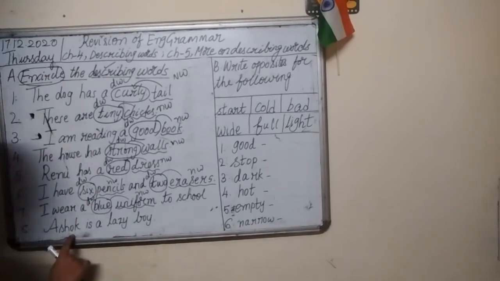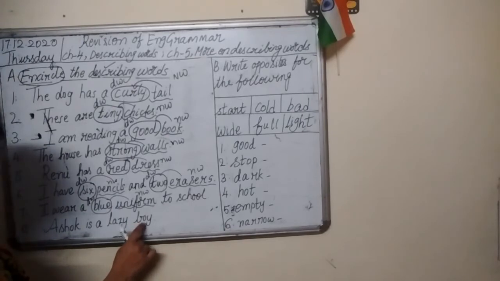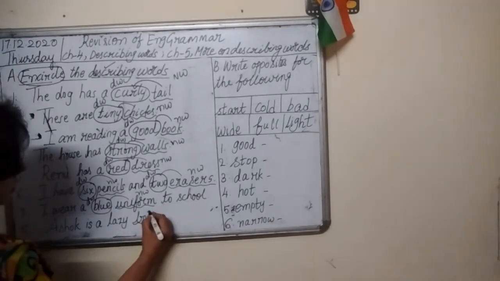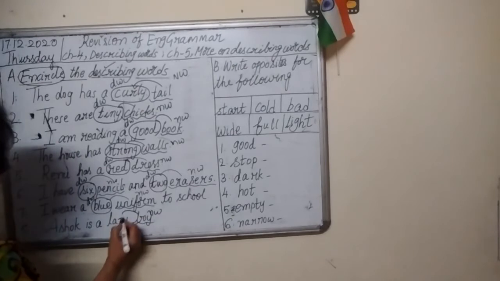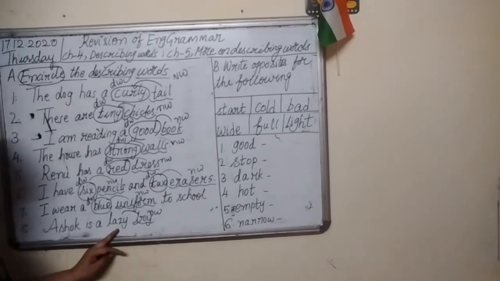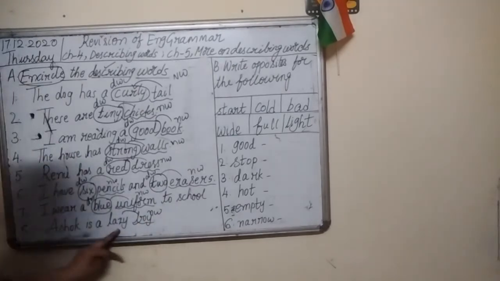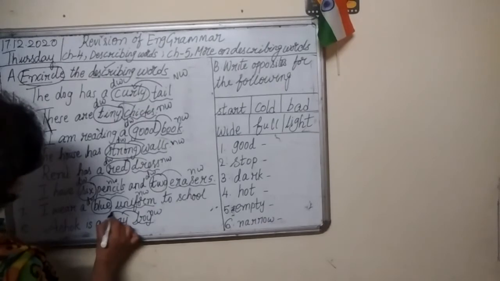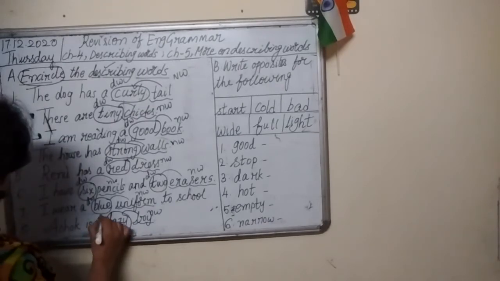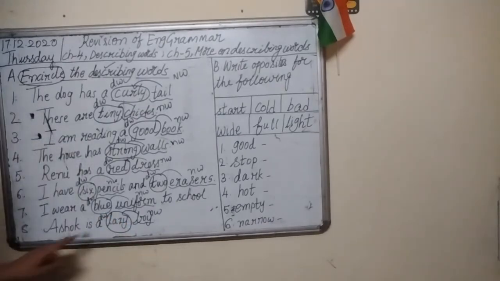8th one. Ashok is a lazy boy. So boy is a person. So this is your naming word. And what kind of boy he is? He is a lazy boy. Lazy is a describing word.